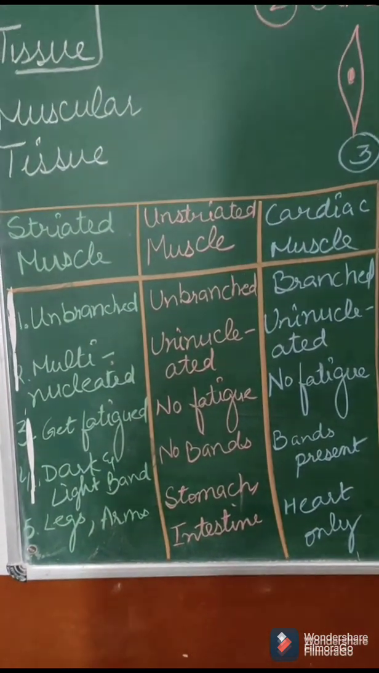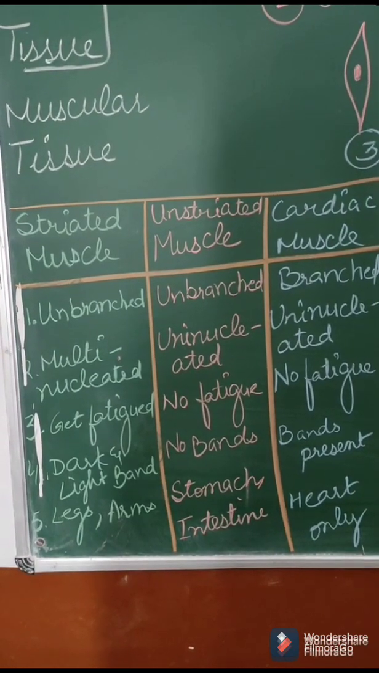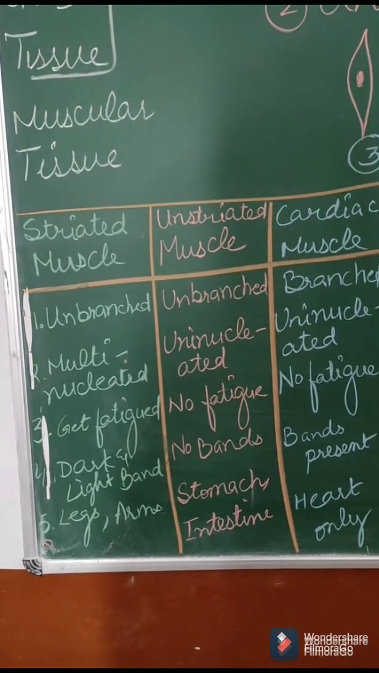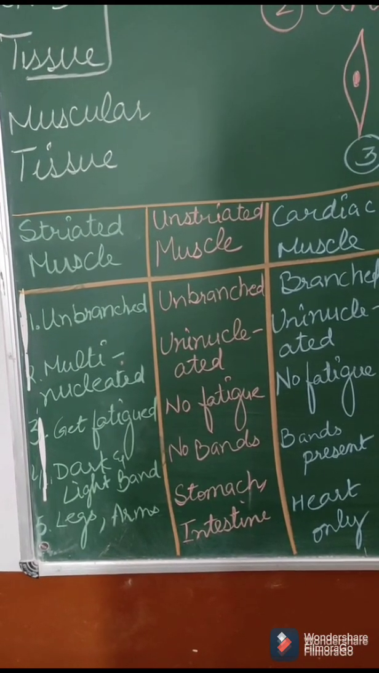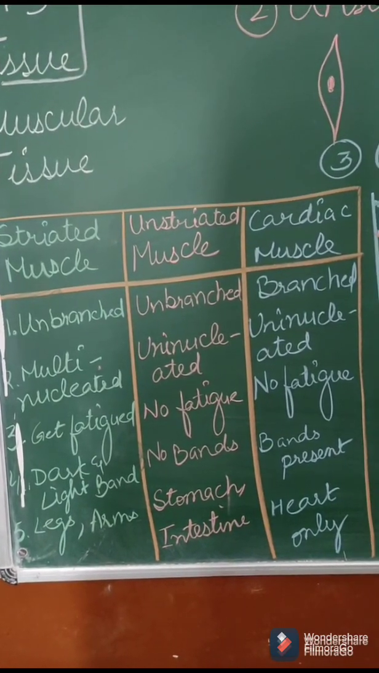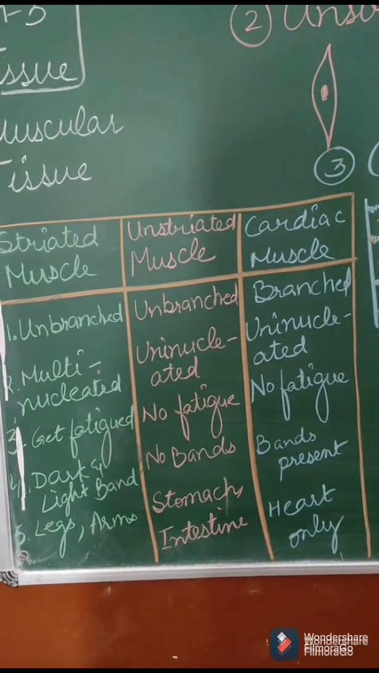Point 3. Striated muscle get fatigued. Fatigued means tired, thakavat. Striated muscles get fatigued. After working, after some time, they get fatigue. But unstriated, they never get fatigue. No fatigue. Cardiac muscle, same, no fatigue.